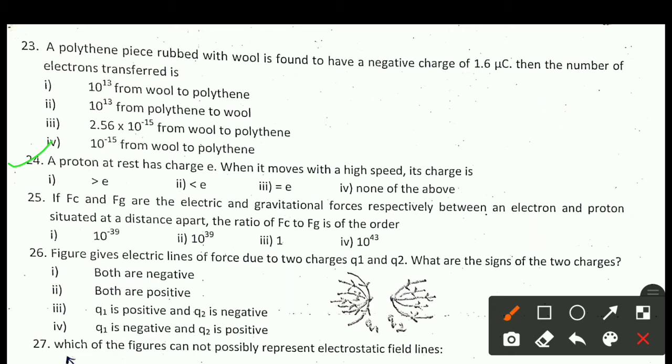So if a proton moves with high speed, its charge also remains E. So option 3 is the right answer.